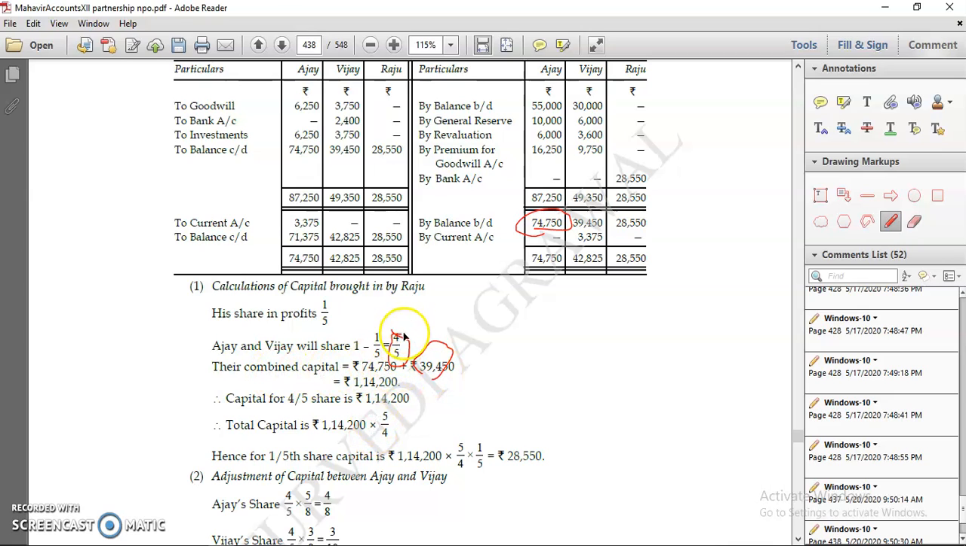Multiply by the reciprocal of the share. The share is 4/5, so multiply by 5/4. 1,14,200 multiplied by 5/4 becomes your total capital. And once you multiply by 1/5, it becomes the proportionate capital. This we did in the same last question.